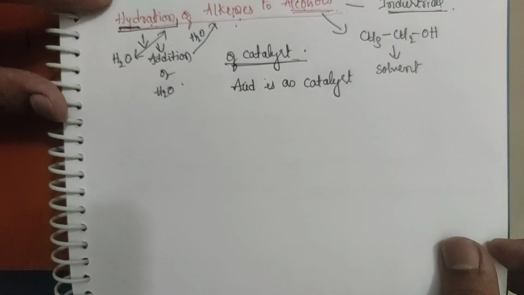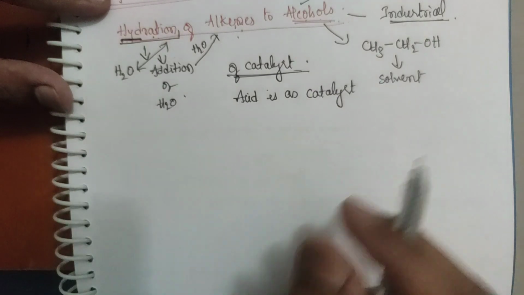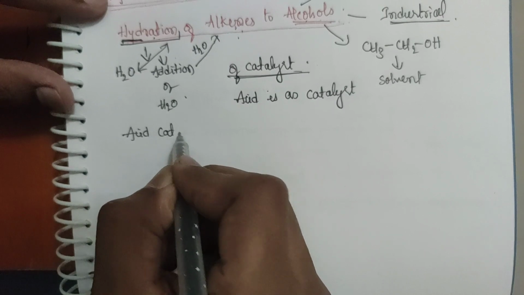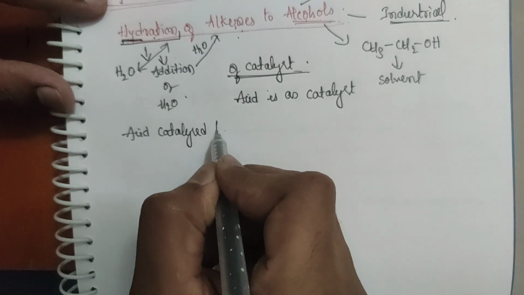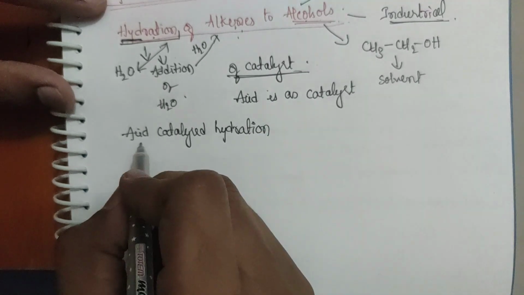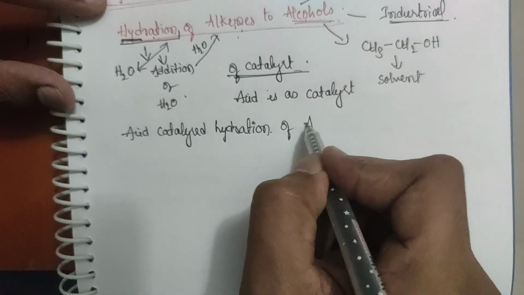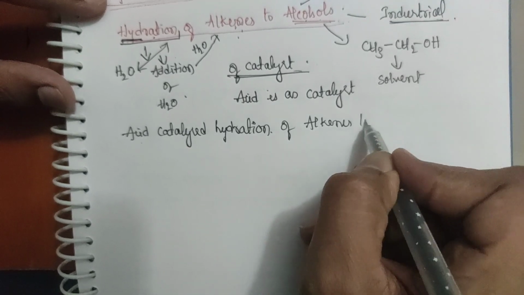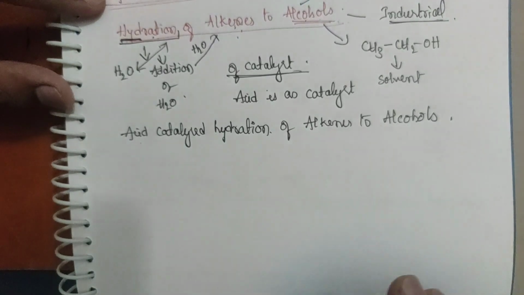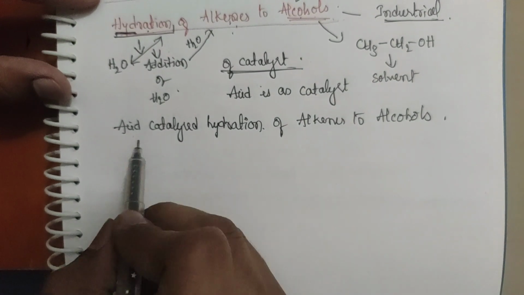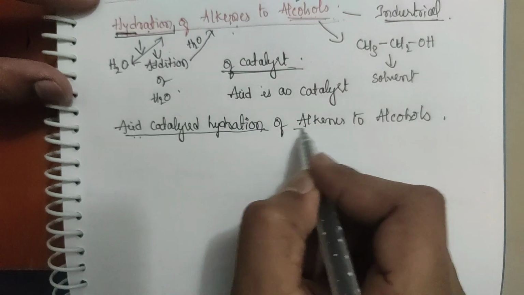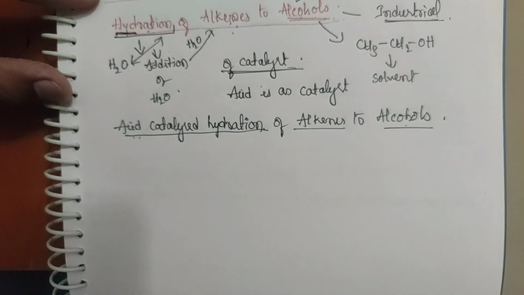So, what is the general reaction? What is the general statement we can make? That is, acid catalyzed hydration of alkenes to alcohols. Is it clear? This is the general statement we can make. If we conduct acid catalyzed hydration reaction on alkenes, you will end up getting alcohols.